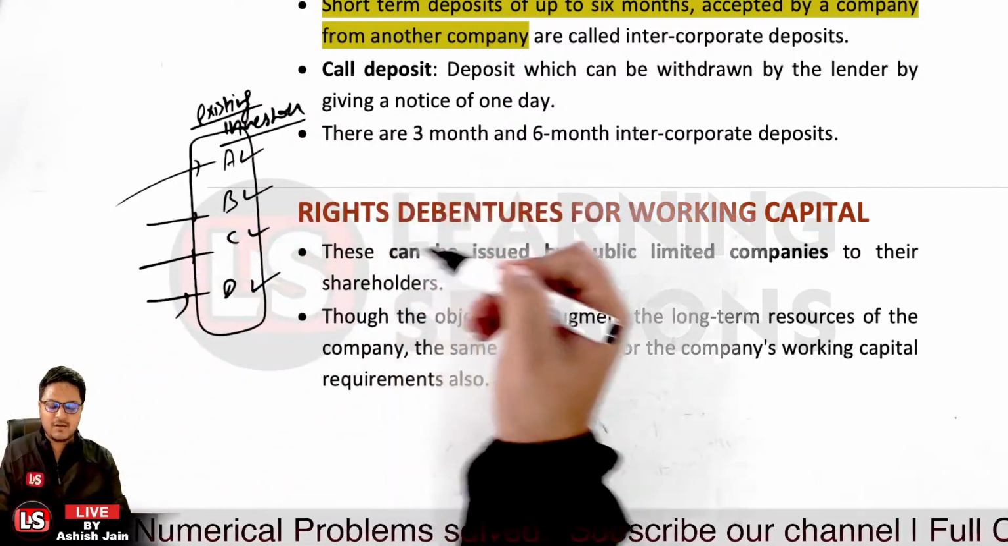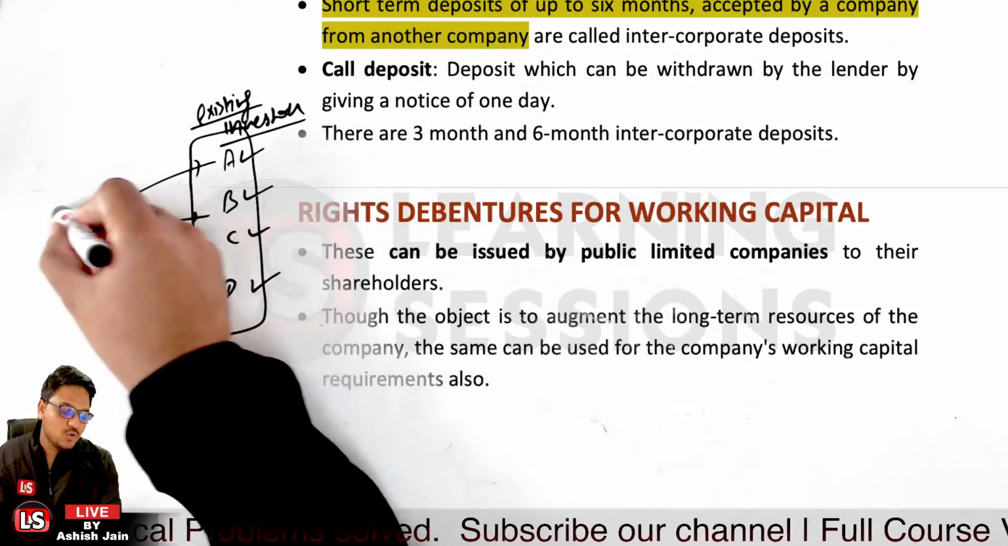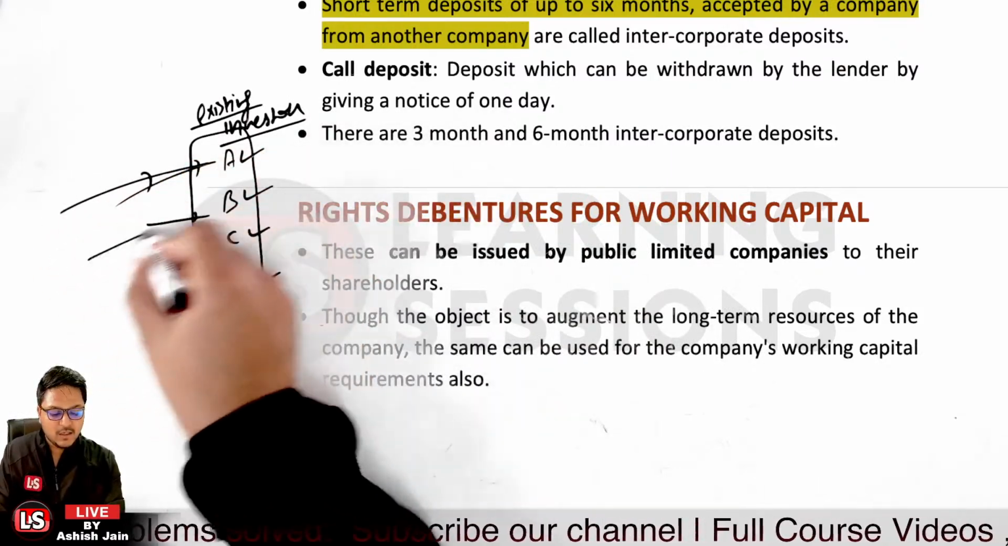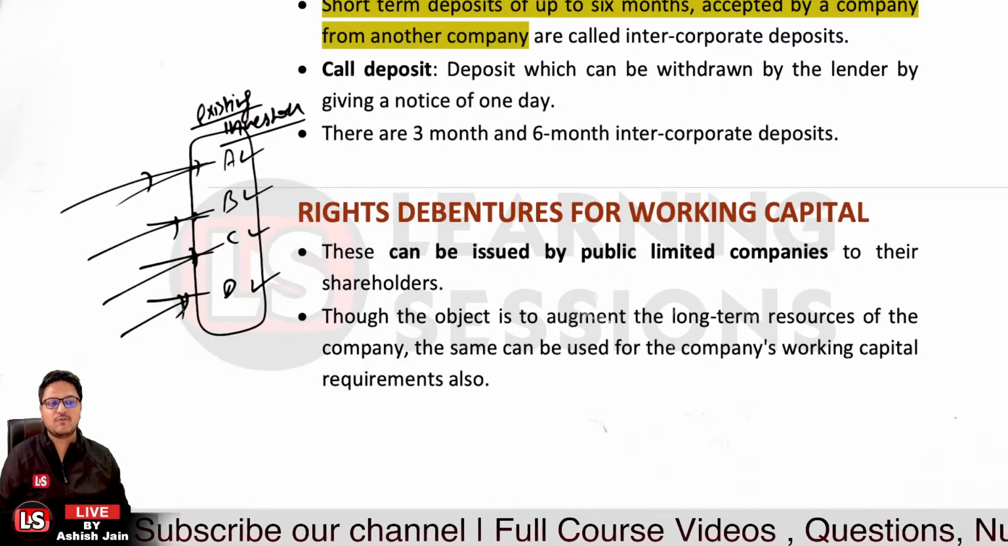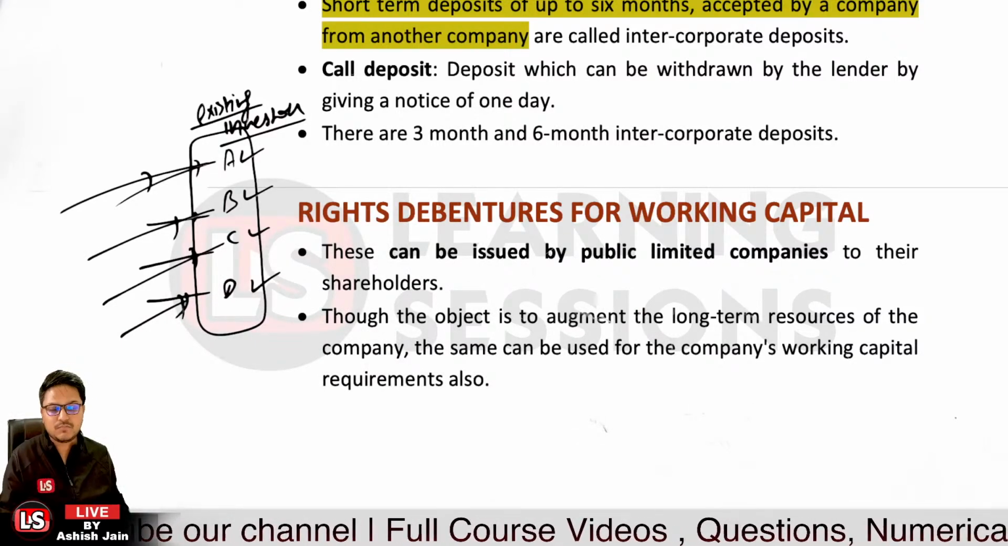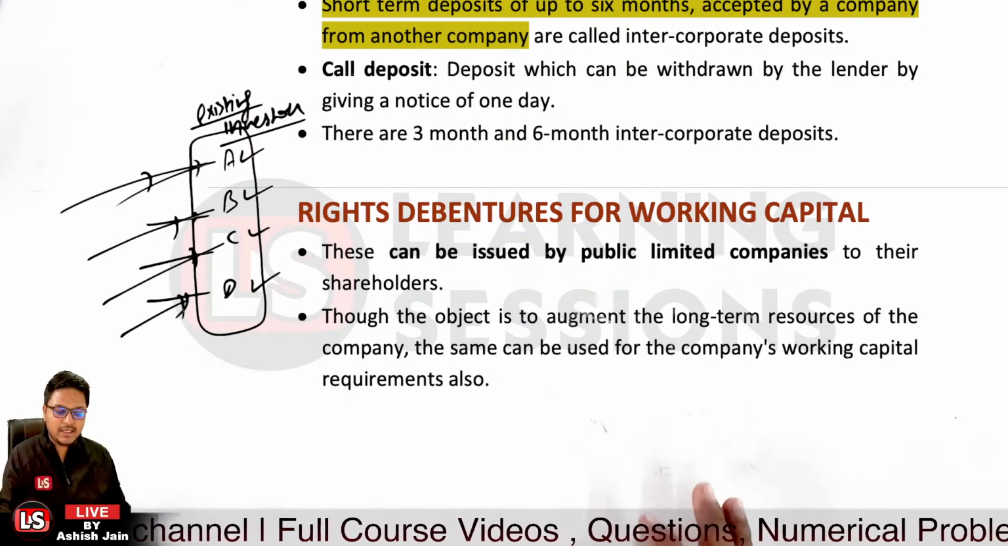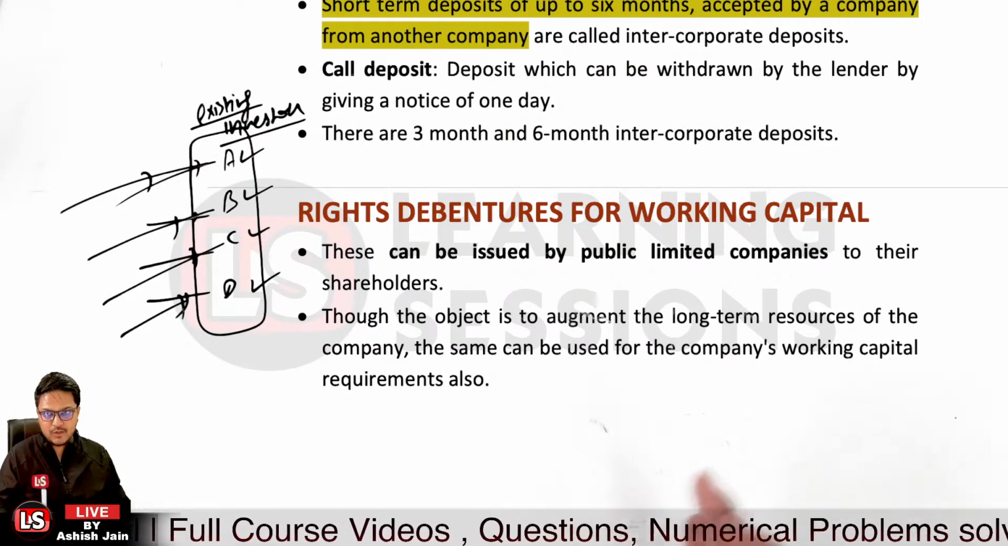In this particular case, rights debentures, the debentures will be issued to the existing debenture holders, and that will be for the working capital needs itself. So that's related to where you can get the funds from.